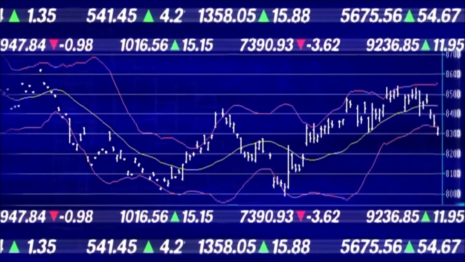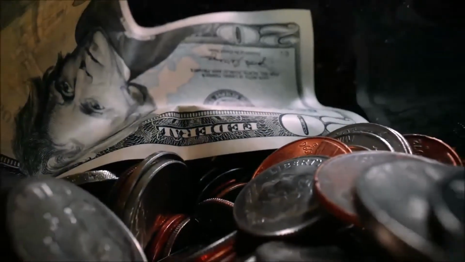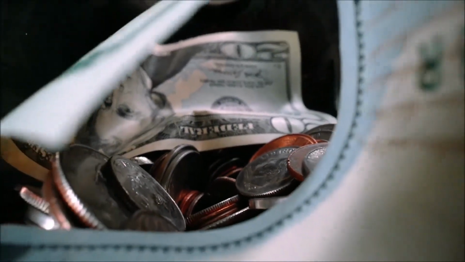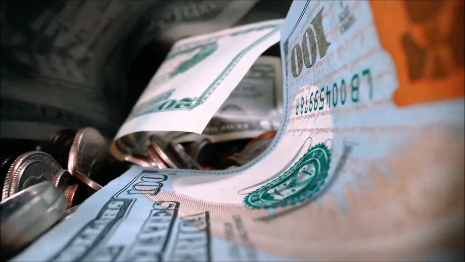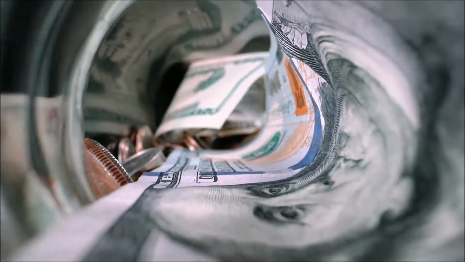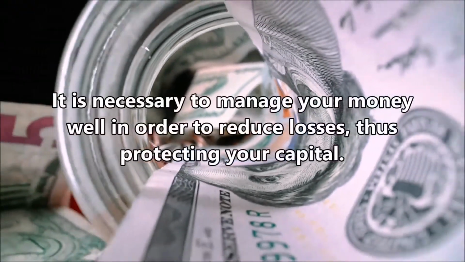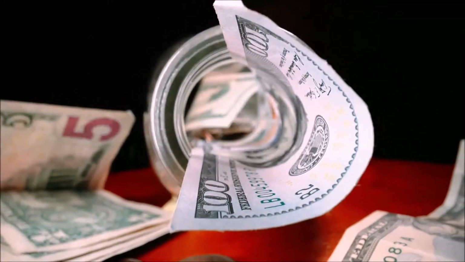You can make a lot of profits, but you will also have some losses, just like any other trader in the market. The risk of making a bad trade closed with a loss is always present. Therefore, it is necessary to manage your money well in order to reduce losses, thus protecting your capital.